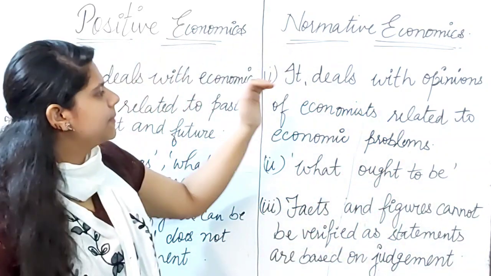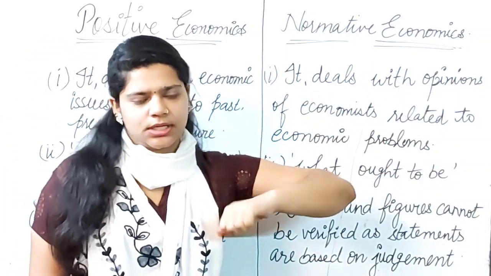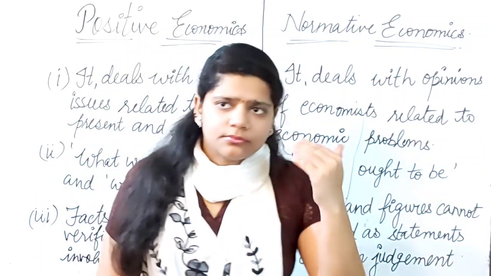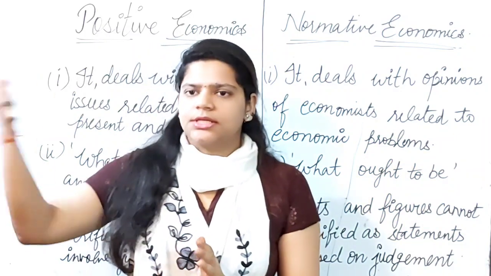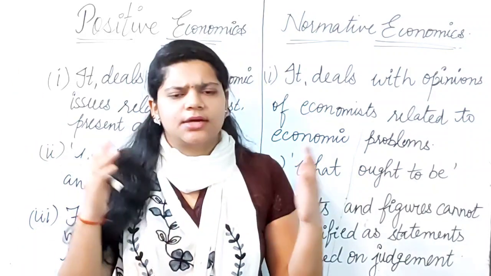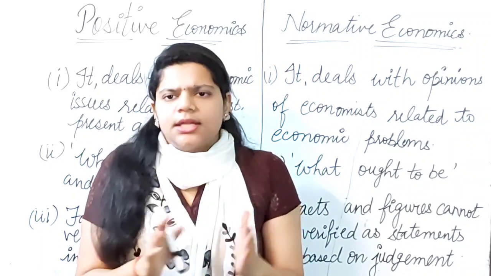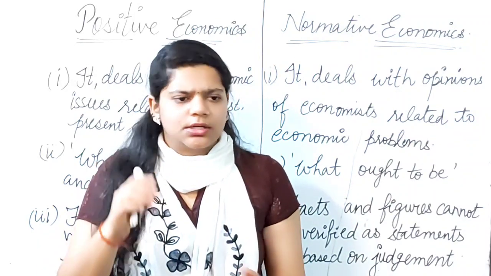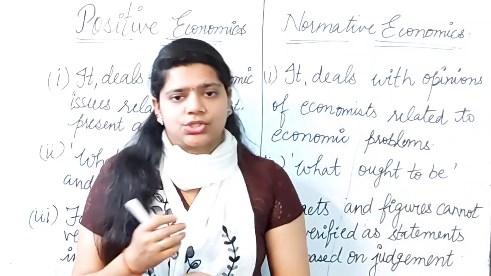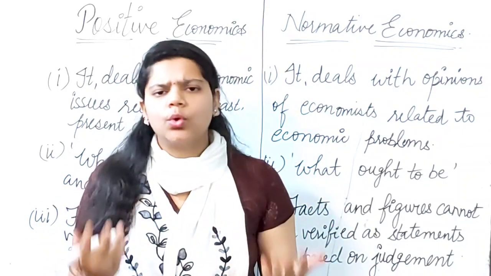But what is happening in the case of normative economics? Here the people are making their opinions. What kind of opinions? They are making the opinions कि coronavirus will be there till September, it will be there till July, it will go by May. So each and every individual is just making their own opinions. It's not having any kind of fact and figure. You cannot verify anything कि when it will go, will the vaccination be possible for it. So different people are giving their own judgment, they are giving their own opinions.